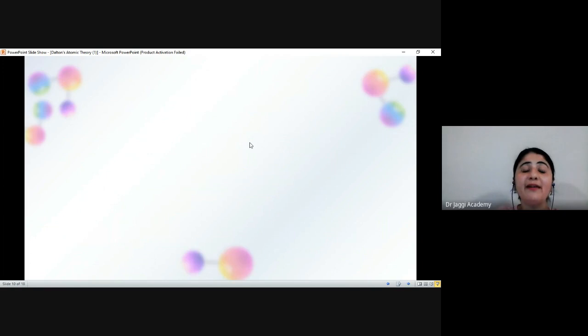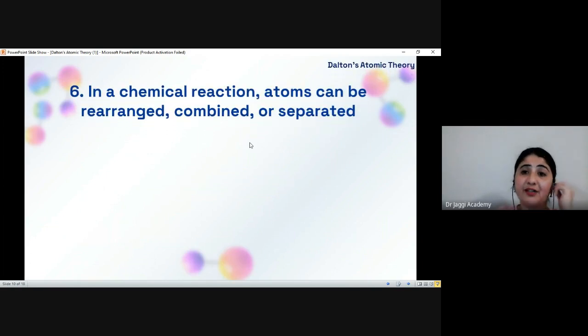The sixth postulate is that in a chemical reaction, atoms can be rearranged, combined, or separated. This is explained by taking the example of the formation of sodium chloride from sodium and chlorine.